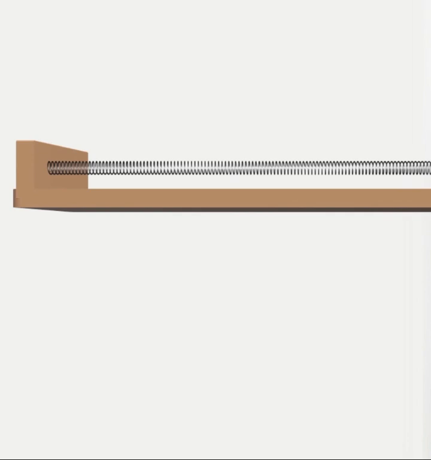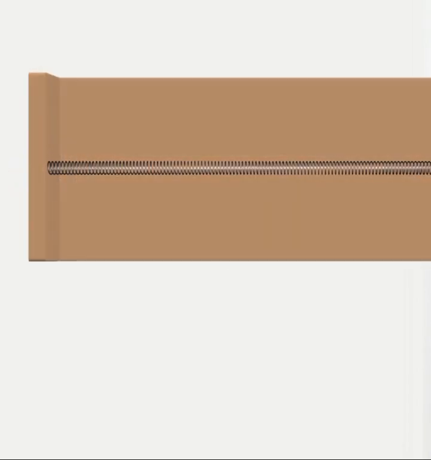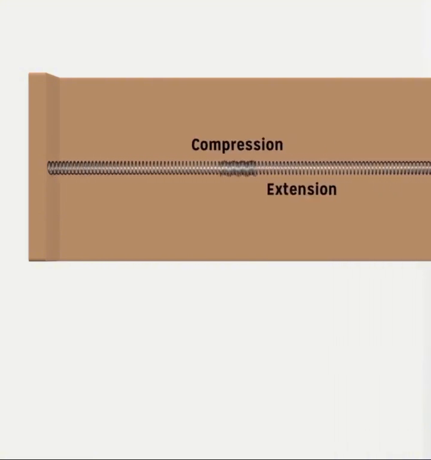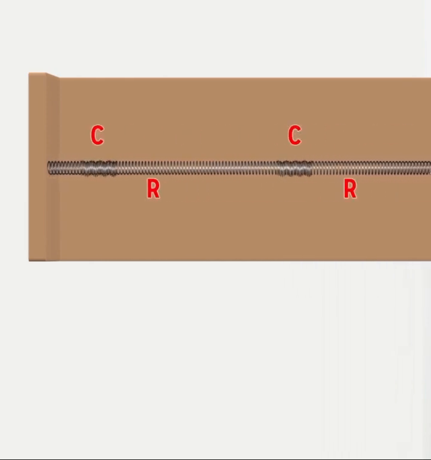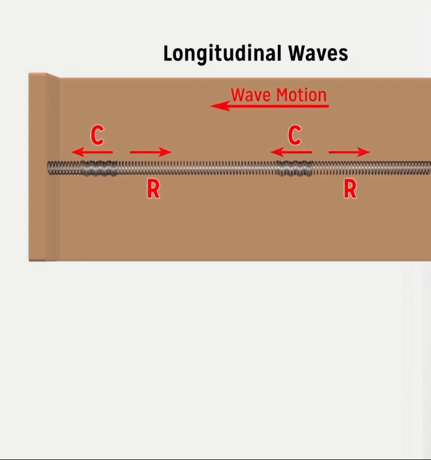But it is somewhat different in the case of longitudinal or compressional waves. In compressional waves, the motion of the particles of the medium is along the direction of propagation of the wave, and this is called a longitudinal or compressional wave. Examples are sound waves or pressure waves, where compressions and rarefactions are produced. So we can use this experiment to clearly comprehend the basic concepts of compression and rarefaction.